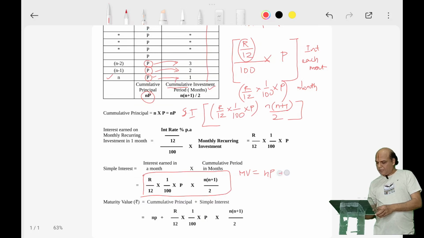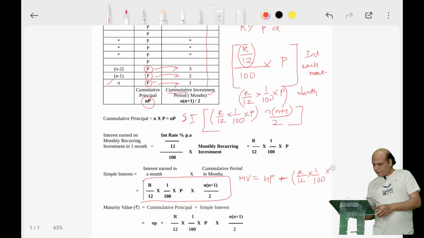Plus what is the total interest he got? This one, into P into n plus 1 by 2.